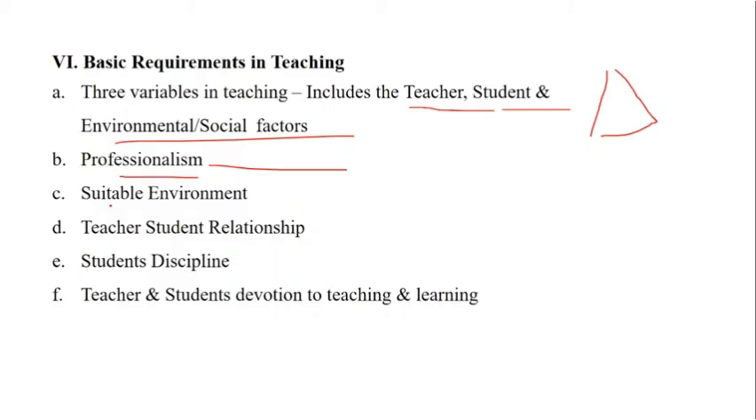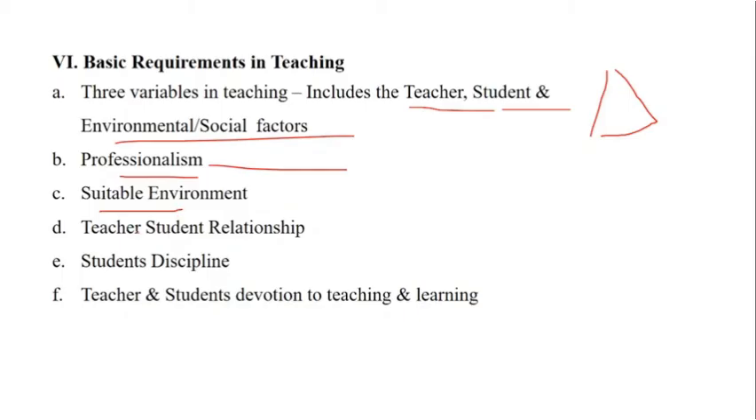Okay. Now, suitable environment. Yes, please remember, this can be a distraction when the environment of learning is not in a desired manner. So in order to have desired outcomes, the teacher has to ensure that the teaching is happening in a suitable environment.